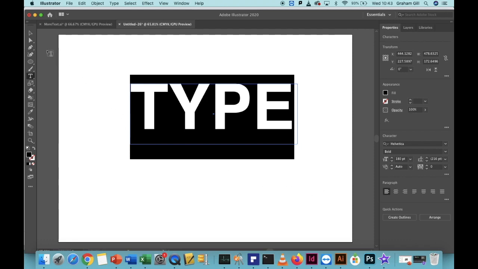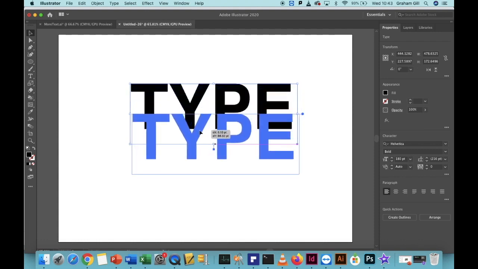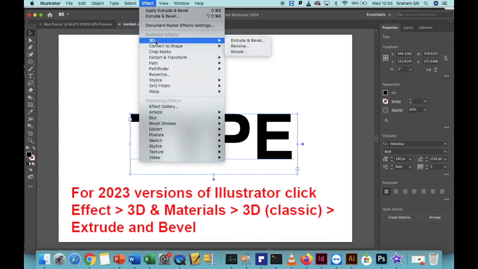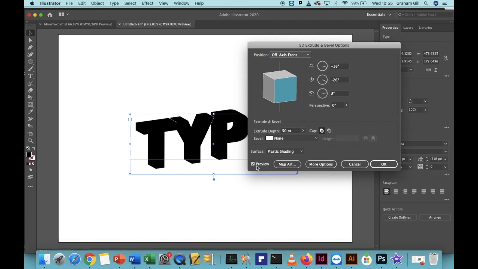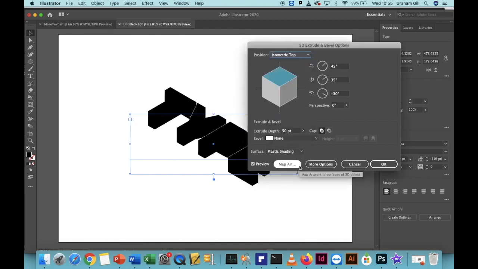Now, click on the Selection tool and move the text into the center of the page. Now click Effect, 3D, Extrude and Bevel. Now make sure there is a check mark in the preview box in the bottom left-hand corner of this new menu. Then at the top, where you see Position, click in the drop-down menu and select Isometric Top. You'll see that the writing has changed angle and is now isometric. Now click OK.